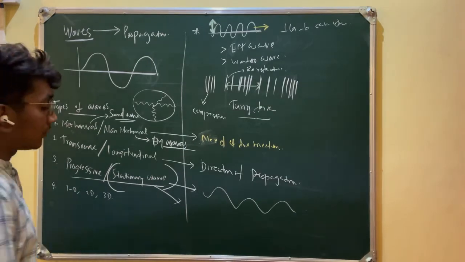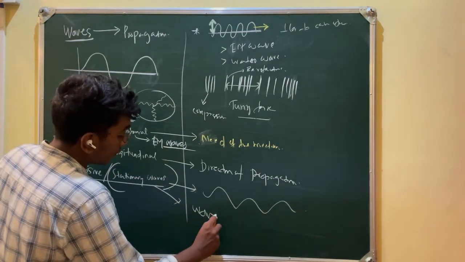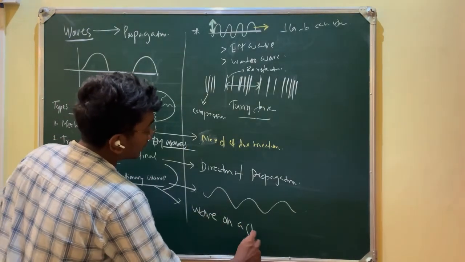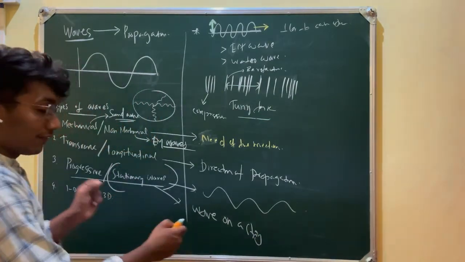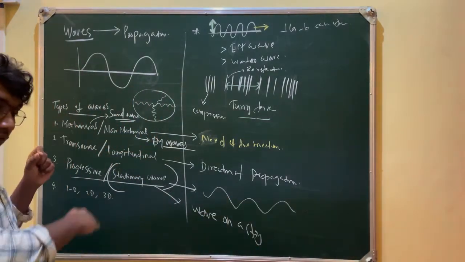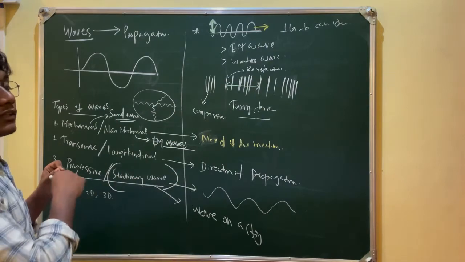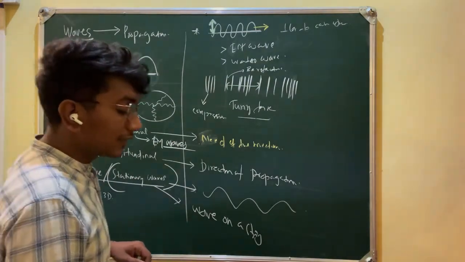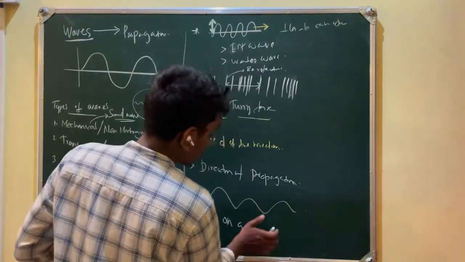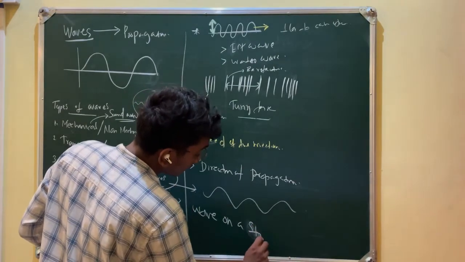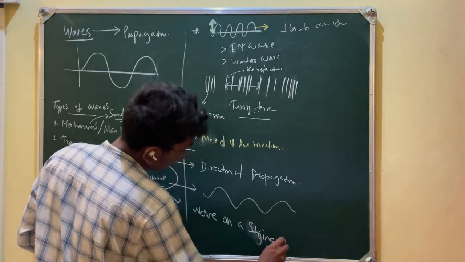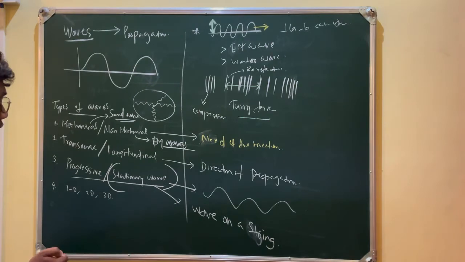Stationary wave, what is that? Wave on a string. Look at this. If you have a string like this and you make a wave, the energy transfer will be within that. It is bounded within that limit. So that is waves on a string.